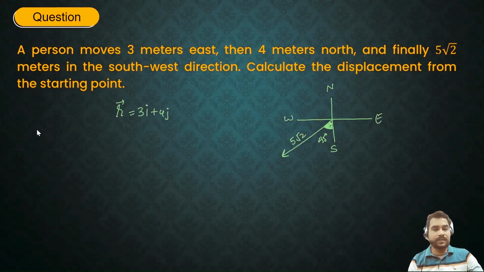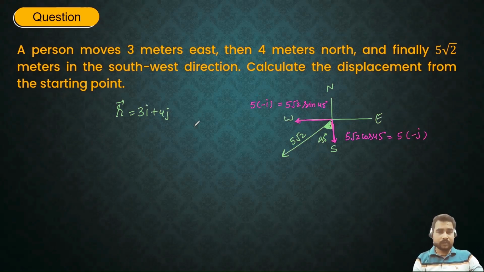Now let's figure out its components. The side with the angle is 5 root 2 cos 45 degree. We already know this. And the component part without the angle comes with the sine value, so 5 root 2 sine 45 degree. If you solve this, you will get 5. Similarly here again you will get 5, but this is in minus i while this is in minus j. So now I am adding these vectors also. So now I have 5 times minus i plus 5 times minus j.